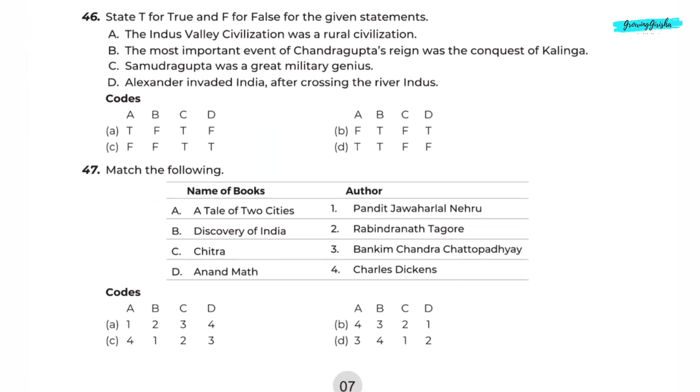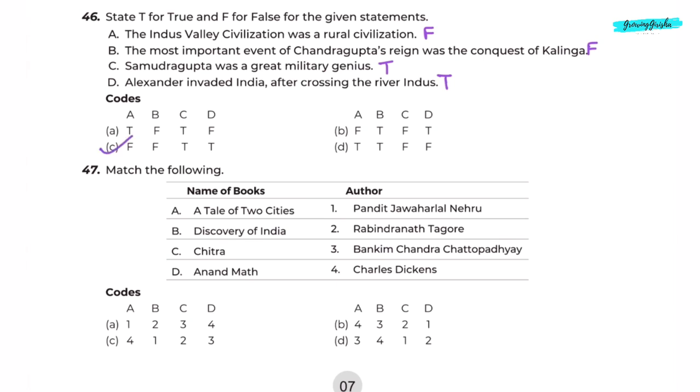Question 46. State T for true and F for false for the given statements. A. The Indus Valley civilization was a rural civilization. This statement is false. The Indus Valley civilization was an urban society. B. The most important event of Chandragupta's reign was the conquest of Kalinga. This statement is also false. C. Samudragupta was a great military genius. This statement is true. D. Alexander invaded India after crossing the river Indus. This statement is also true. Correct answer is option C.